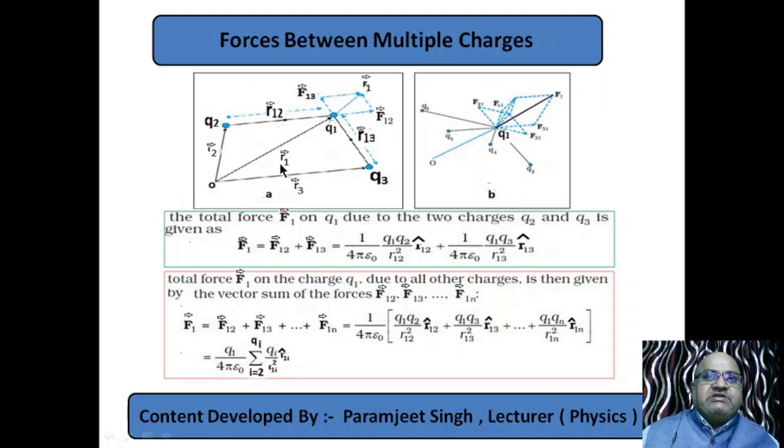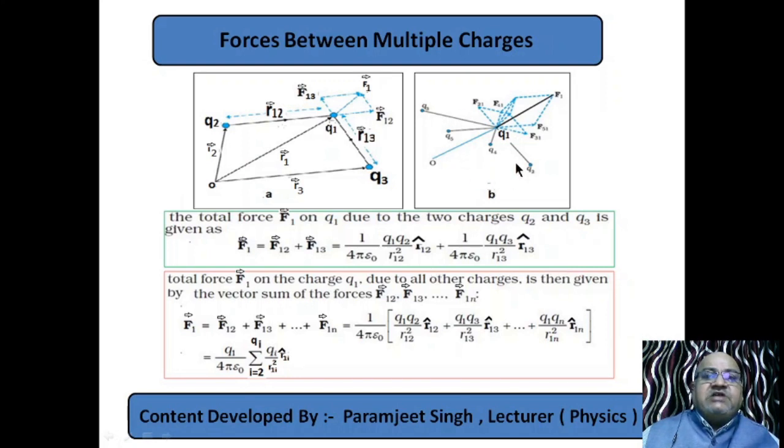All this we are discussing in vacuum or air. Q1 Q3 over R13, the distance between 1 and 3 is R13. This is the R13 vector, but its magnitude is simply R13 squared, and this is the unit vector along R13. So the total force on this charge Q1 is F12 plus F13.